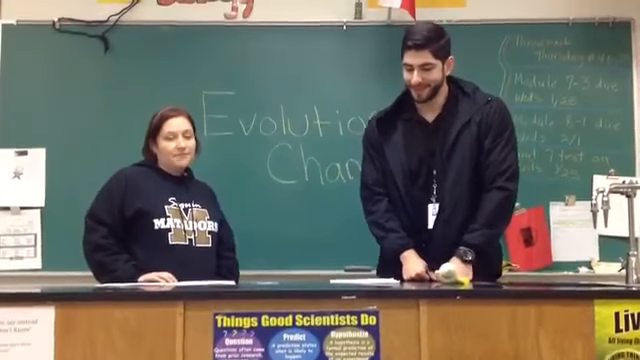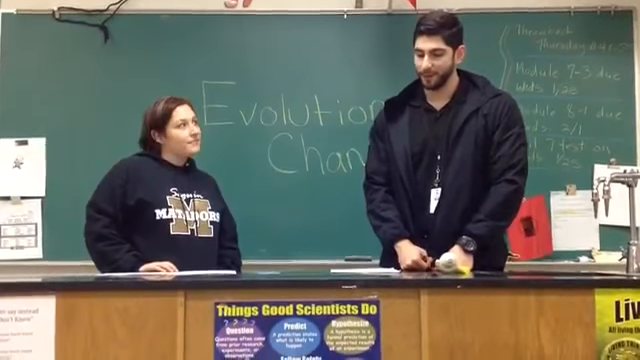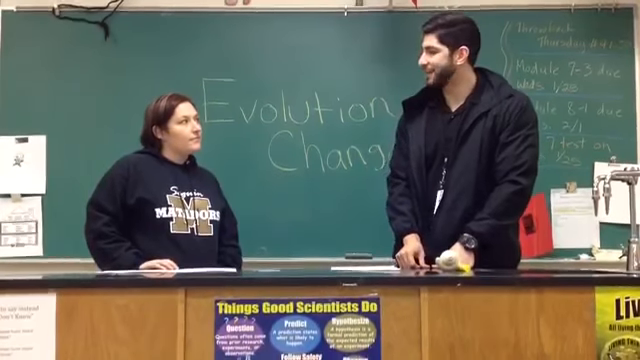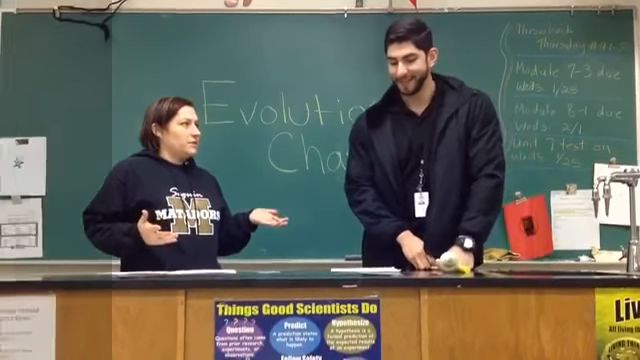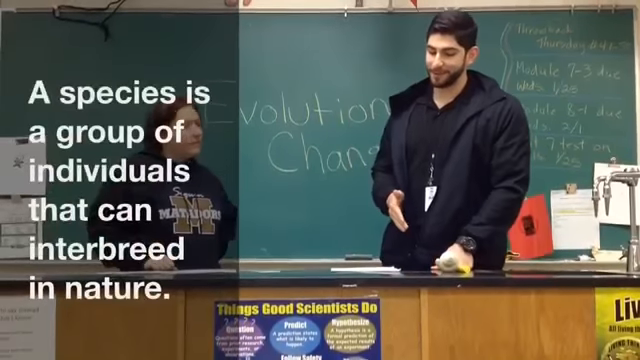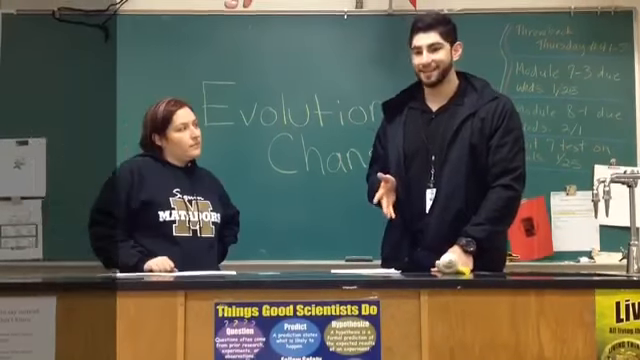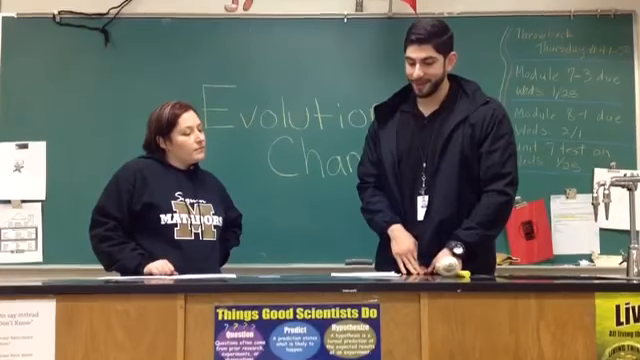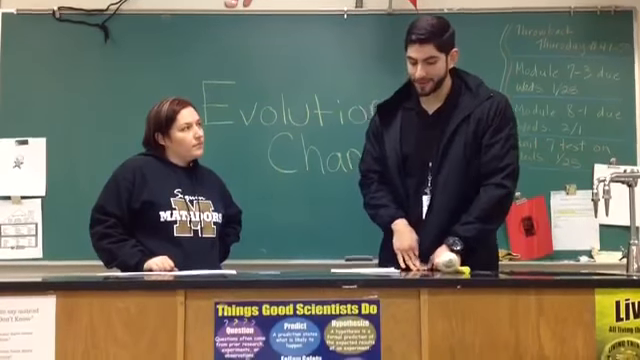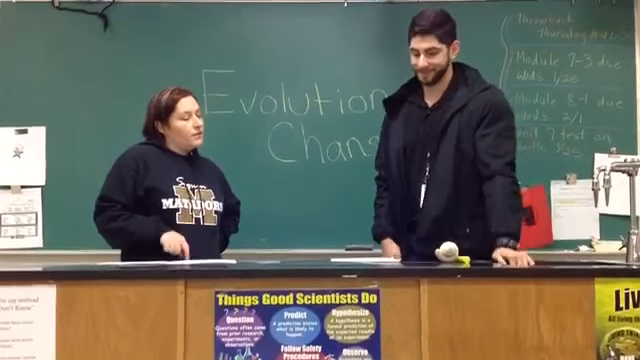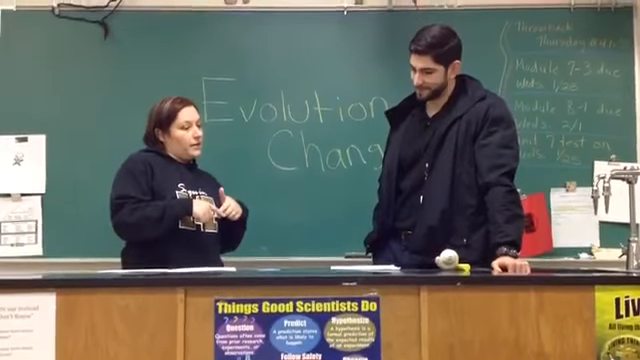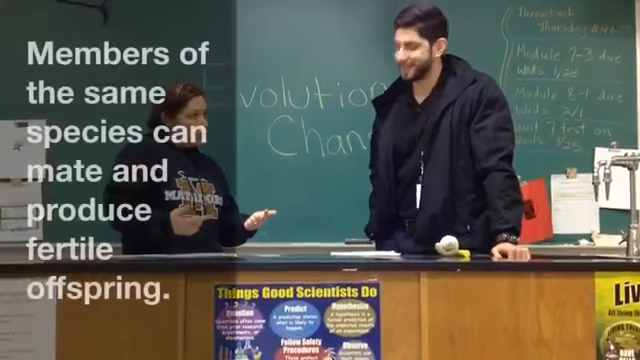In this video, we will be discussing how new species form to create biodiversity and some ways that evolution takes place. What do you mean by species? A species is a group of individuals that can interbreed in nature. Scientists group organisms according to their similarities. The most similar organisms belong to a species. So the members of the same species can mate and then produce fertile offspring?